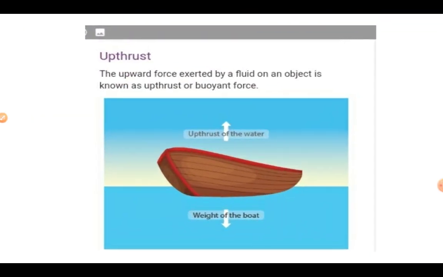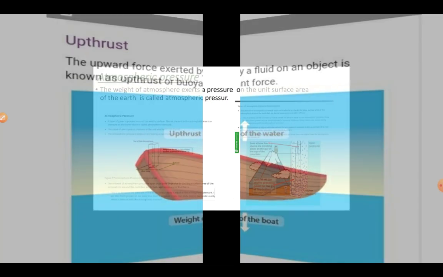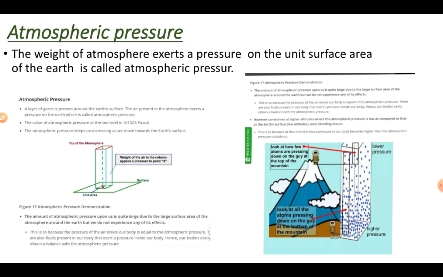Now, upthrust: the upward force exerted by a liquid on an object is known as upthrust or buoyant force. Now, atmospheric pressure. The pressure exerted by the atmosphere on the unit area of the Earth's surface is called atmospheric pressure.